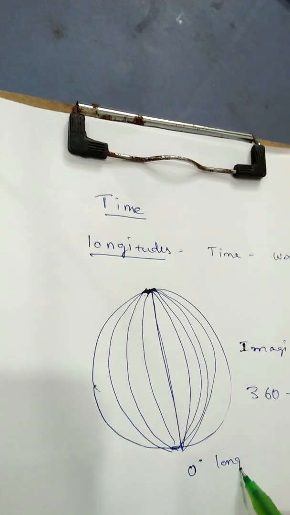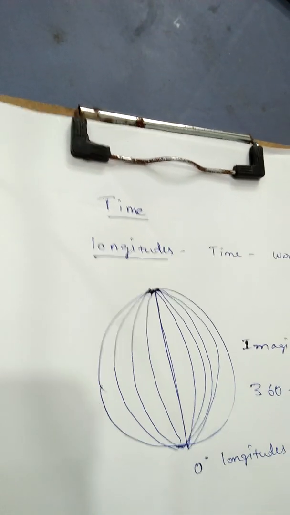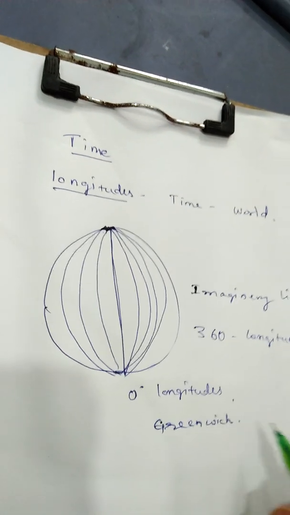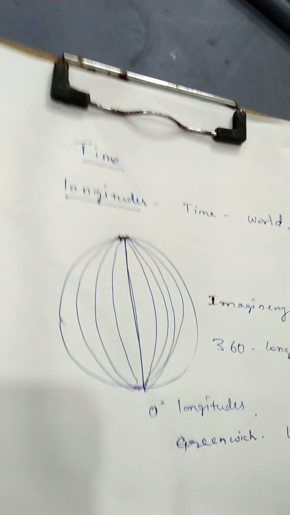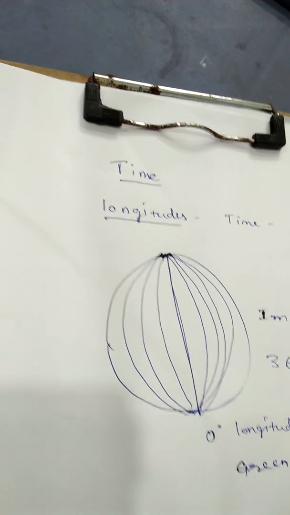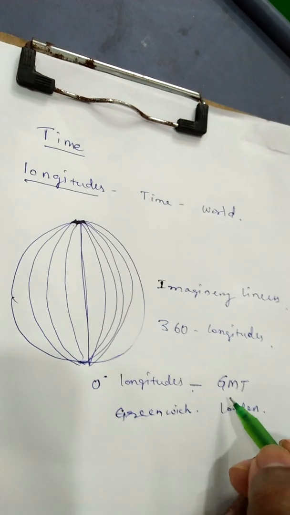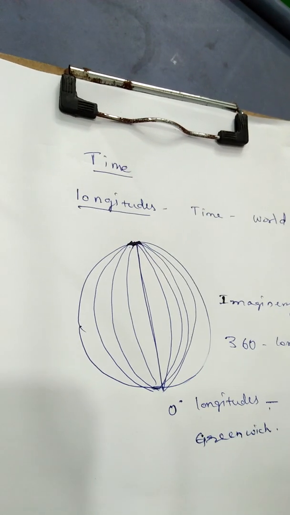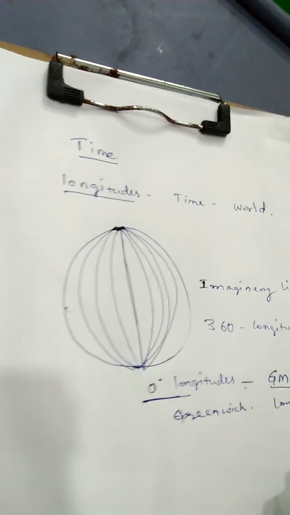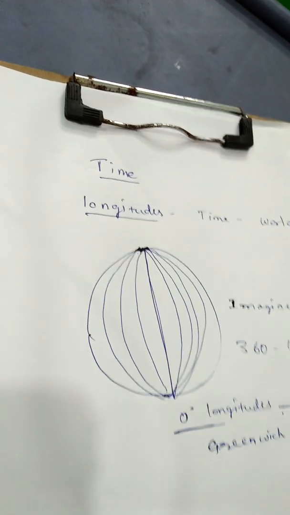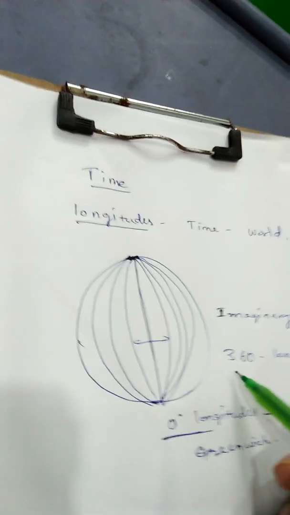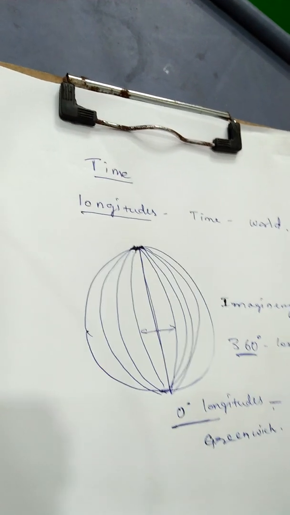The main longitude is the 0 degree longitude, which passes through Greenwich in London. This is also known as Greenwich Mean Time. It is the global standard time, known by the 0 degree longitude. From here we can calculate the time for each degree of longitude. There are 360 degrees of longitude.